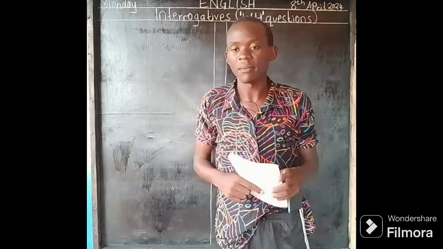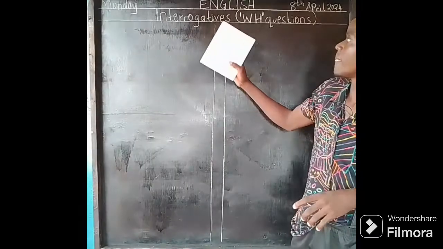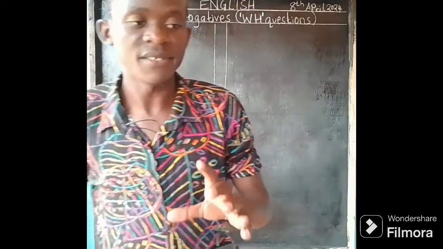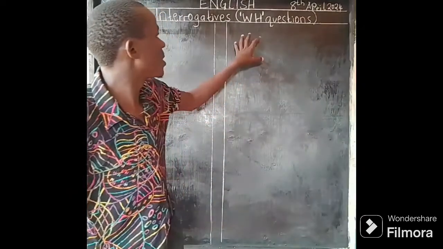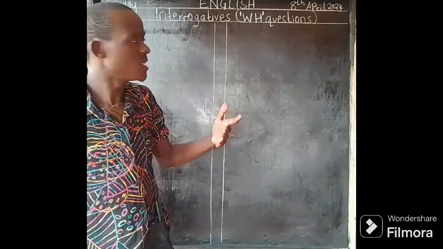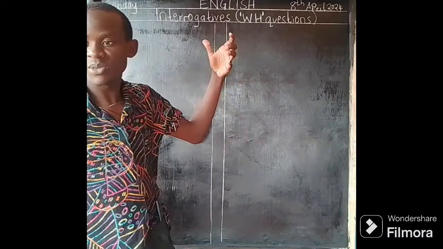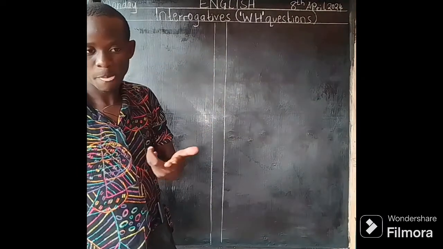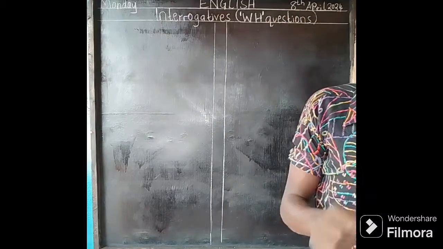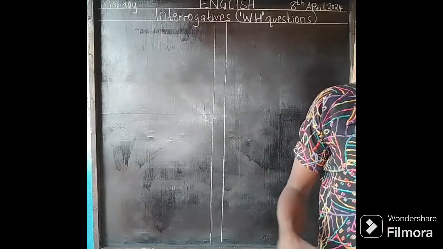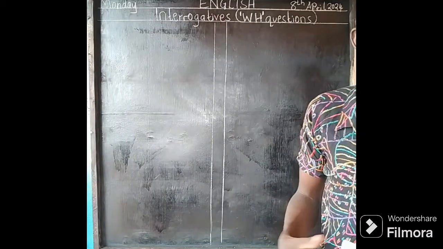So today we are learning about interrogatives. Another name for interrogatives is the WH questions. They are also called interrogatives. These are types of words that you interact with on a daily basis, and today we want to narrow down and see how they can be used in sentences.